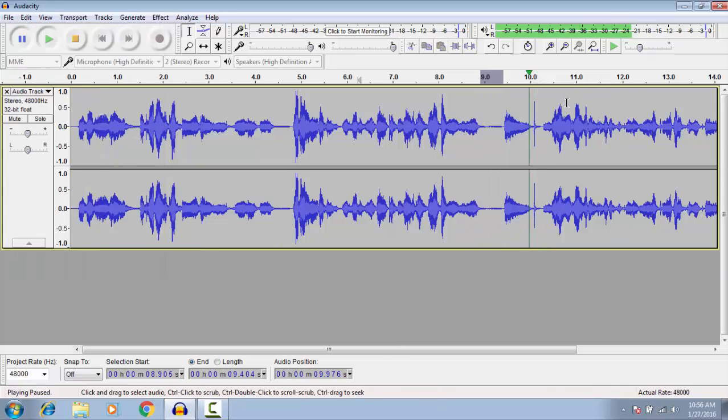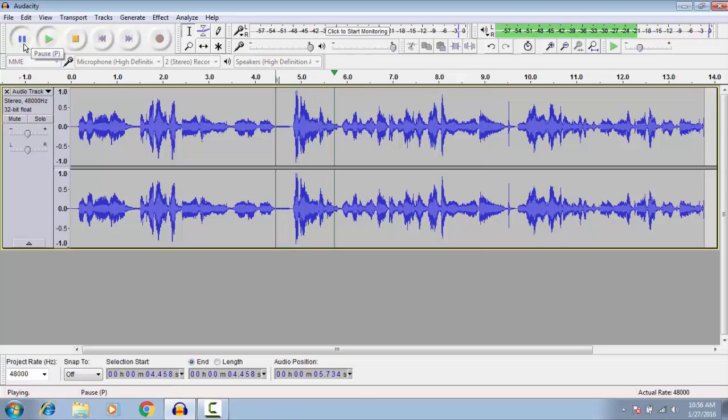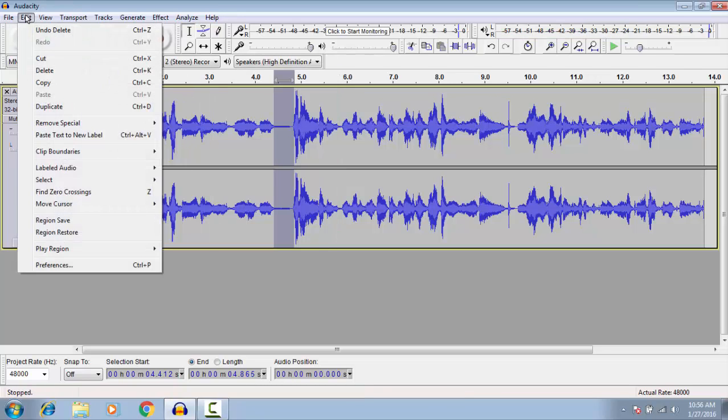But let me tell you guys something. If you have this green bar, I just have to press this. If you have this green arrow here, then you have to press this yellow thing again. Highlight and go back. So let me test this. I don't want that either. So highlight it. Backspace again. Edit and delete.